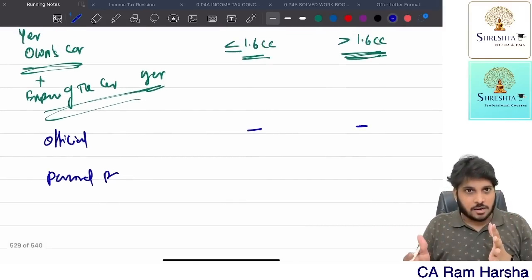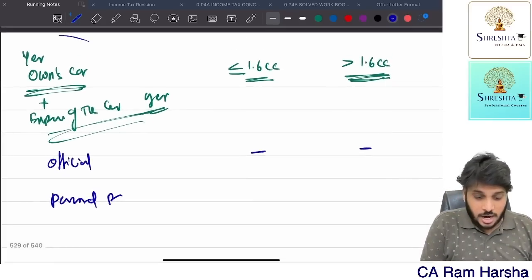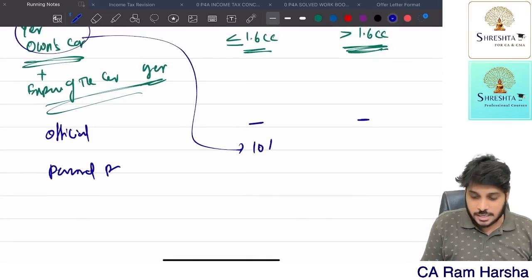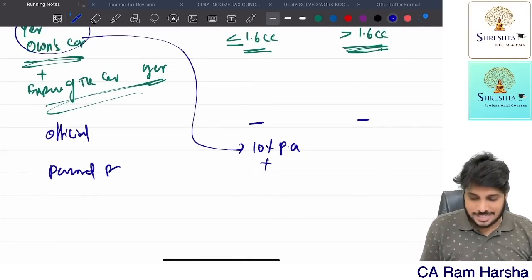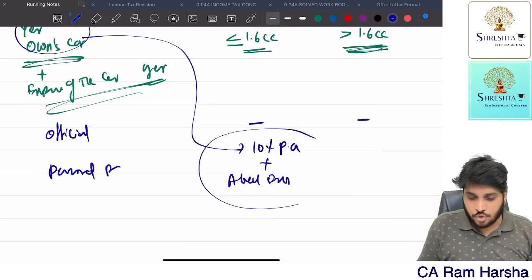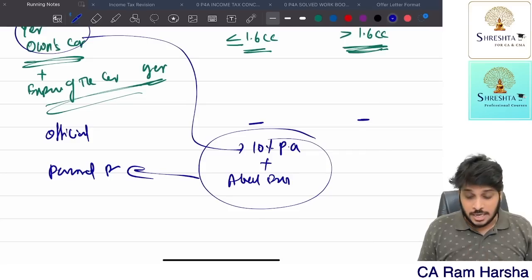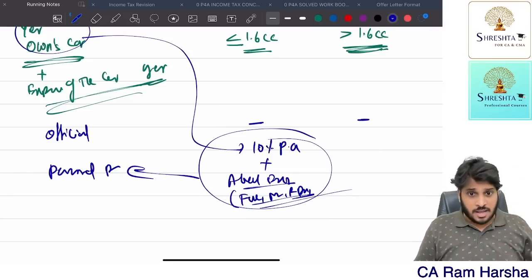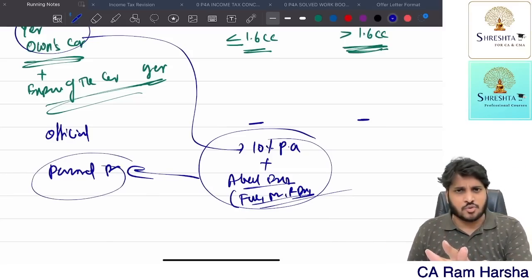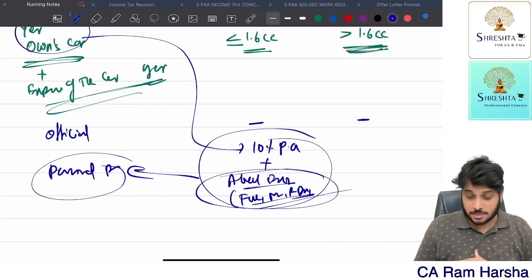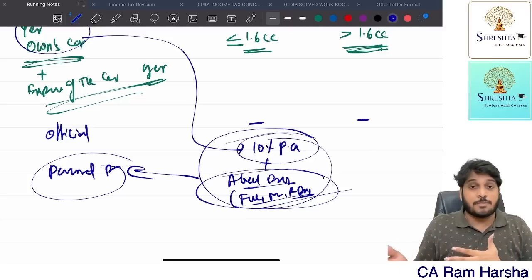Suppose it is for personal purpose. The company gave the car, and expenses are also borne by them. I'm using the company car, so it is use of movable asset. What is the perquisite? 10% per annum for using the car, plus the actual expenses of the car that the company is bearing. Both put together are taxable in the hands of the employee. Actual expenses means fuel, maintenance, repair, driver salary, everything. The company is paying everything, and remember, this entire car is completely for personal purpose only. So whatever actual expenses the company spent is for the employee's personal benefit, fully taxable. If it is a company-owned car, 10% per annum of the original cost.